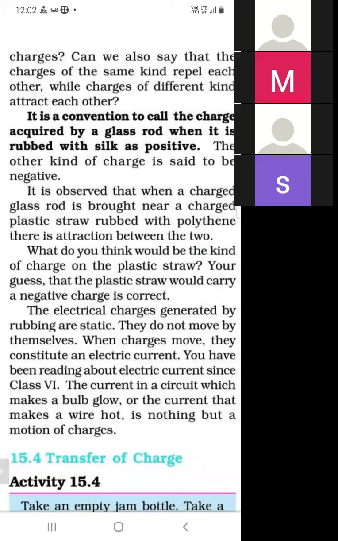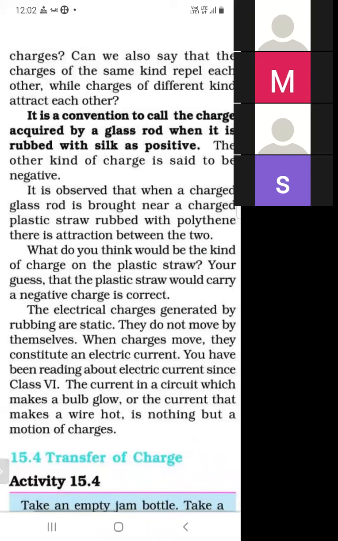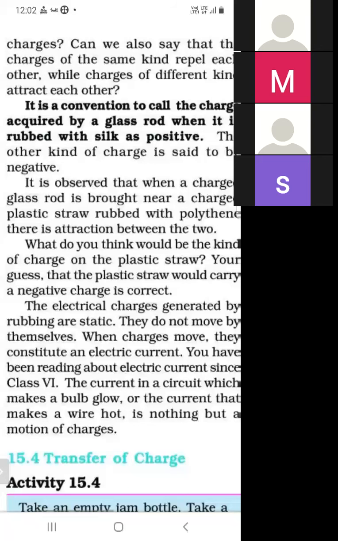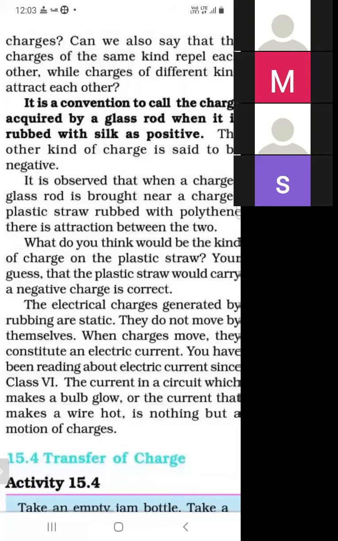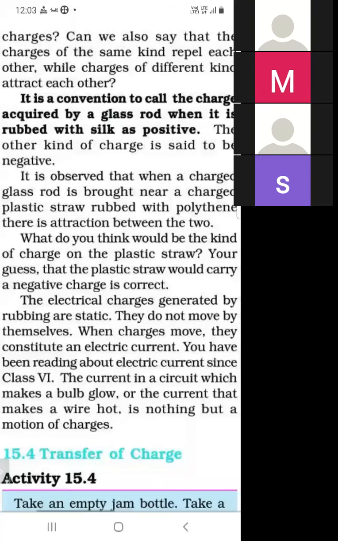Why are they called static? Because they do not move. So when they move, then they become electric current. जब charge there are two types of charge. First is static and then is electric current. What is a static charge? Charge produced by rubbing is called static charge, and the charge that flows in a current is called dynamic charge.